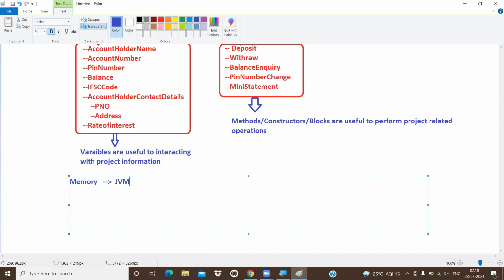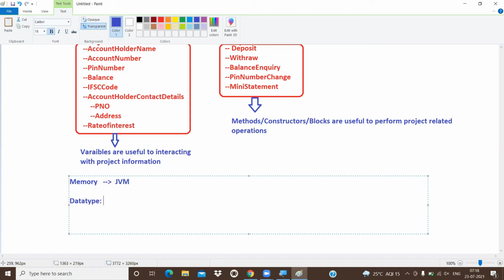Got the point or not? So how much memory is provided by the JVM? Yes, we have to inform it. As a developer, as a programmer, we have to inform the JVM how much memory we really require for our information.